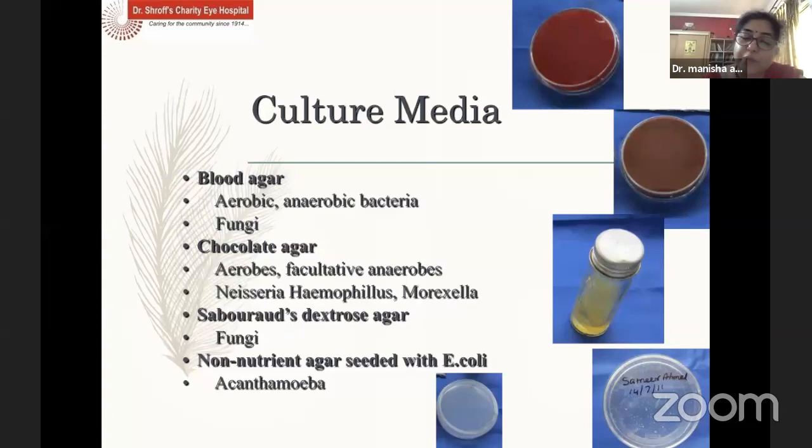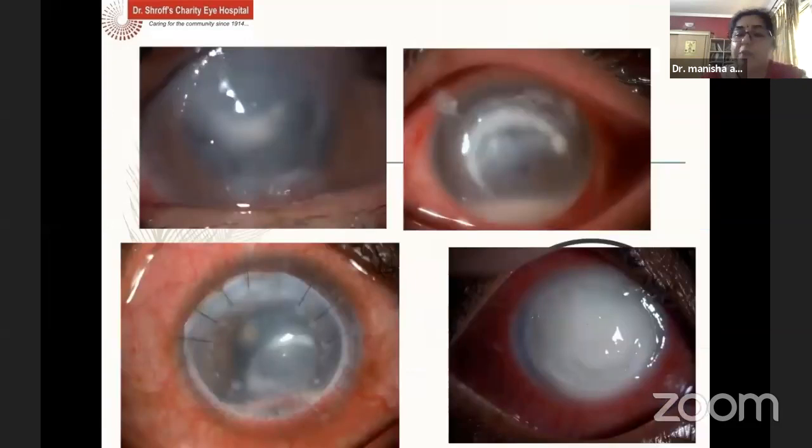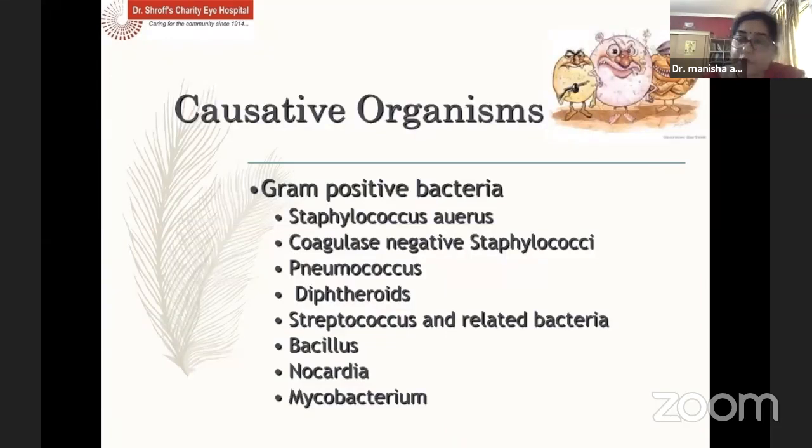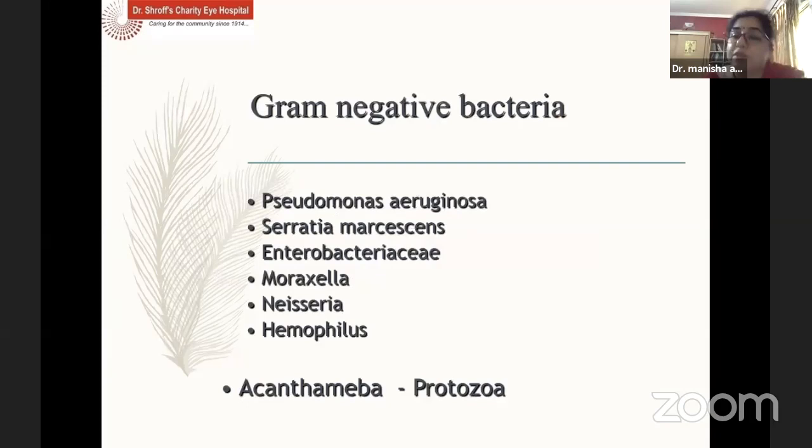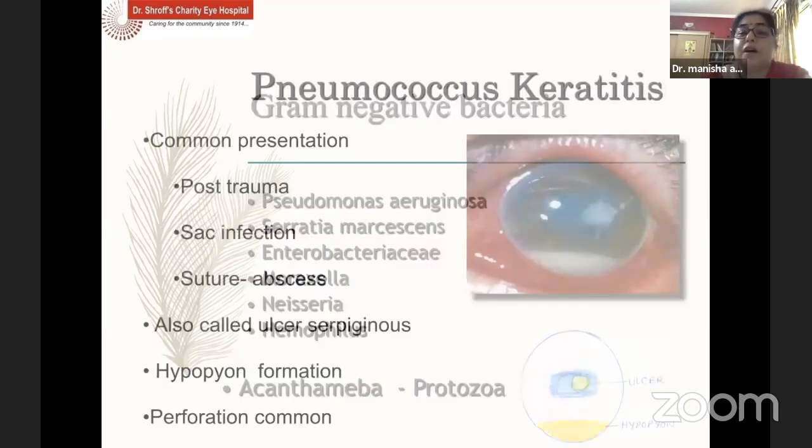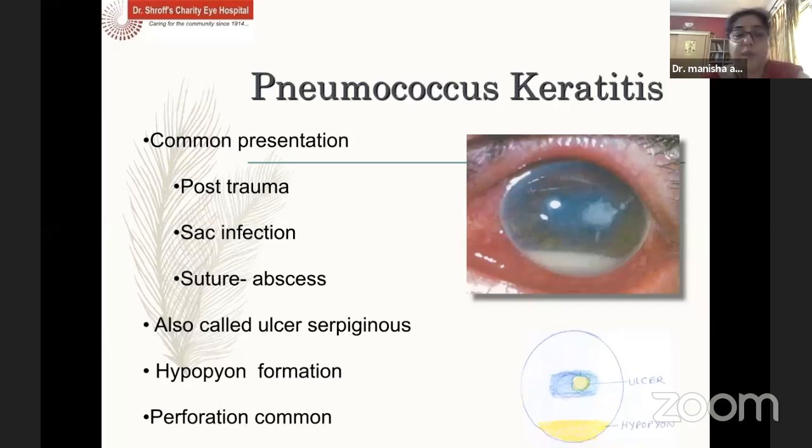Bacterial keratitis can present in any of these forms, which may be a small lesion or a suture infiltrate, large infiltrate, limbus to limbus. Now, the causative organism can be a gram-positive bacteria with an array of organisms being there, or a gram-negative bacteria. Acanthamoeba, not coming in bacterial infection, must also be considered whenever we are dealing with a very painful condition and central ring infiltrate. Just a brief about the organisms which you can suspect at the time.